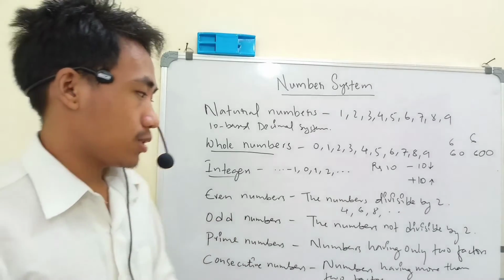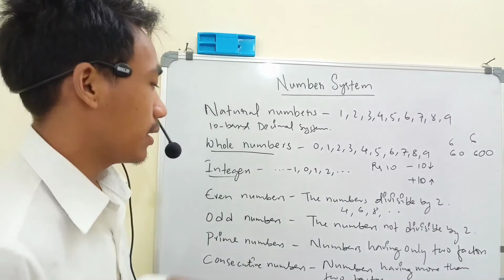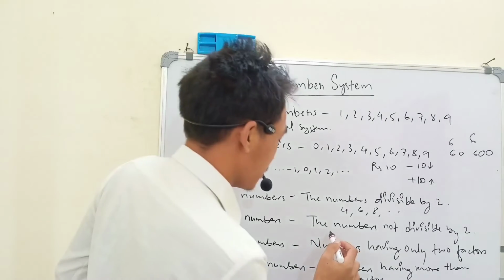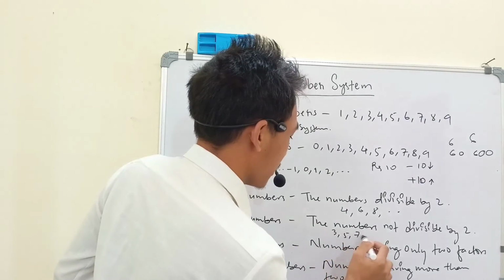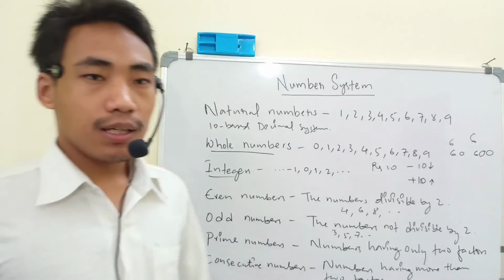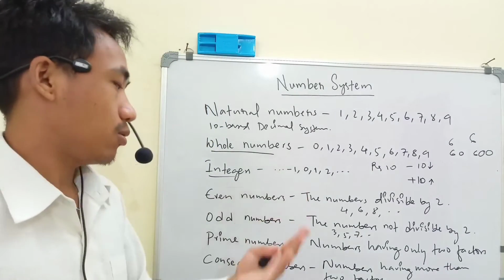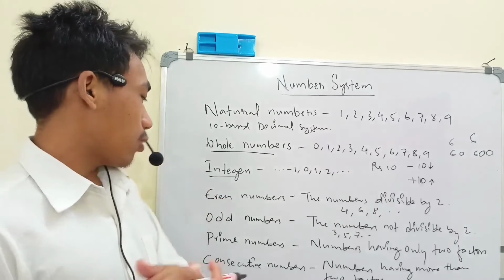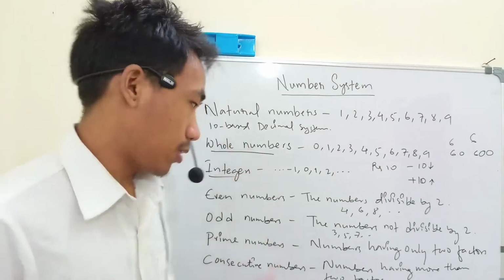Then we have the odd numbers. What are odd numbers? The odd numbers are nothing but the numbers which are not divisible by 2, like 3, 5, 7 and so on. There is a remainder when divided by 2. So that is called odd numbers. Basically, even numbers and odd numbers were introduced by Pythagoras.